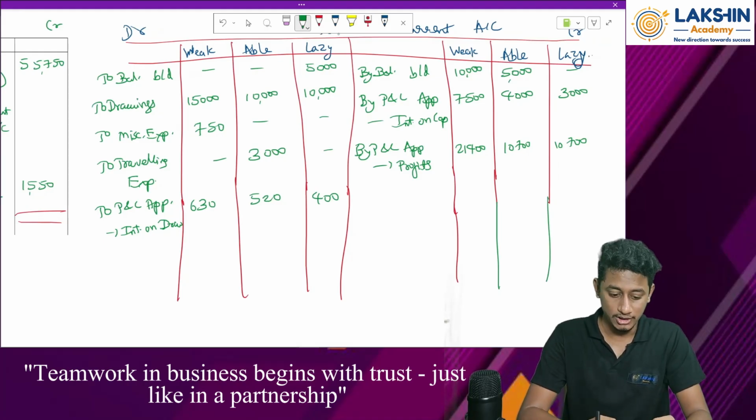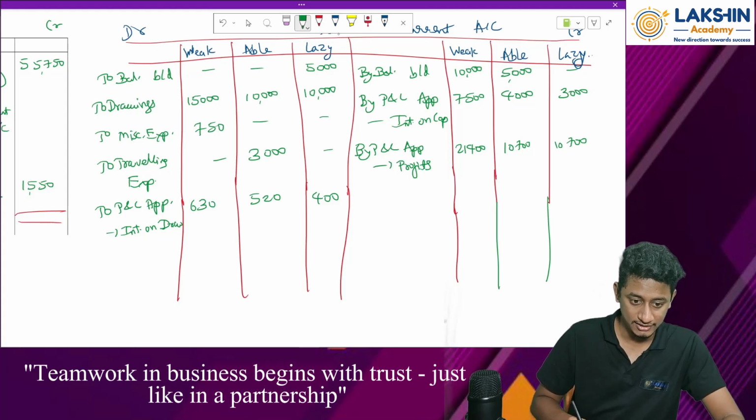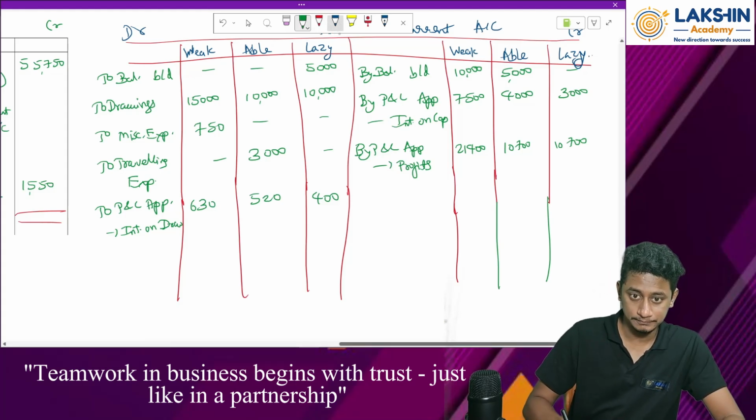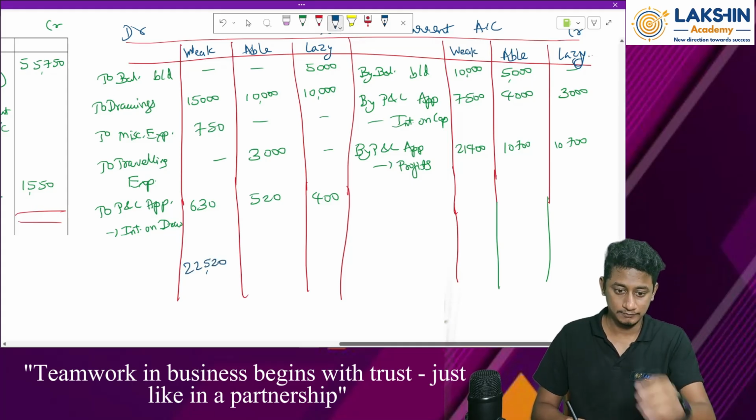So first of all, weak: 10,000 plus 7,500 plus 21,400 minus 15,000 minus 750 minus 630. The balance is 22,520.